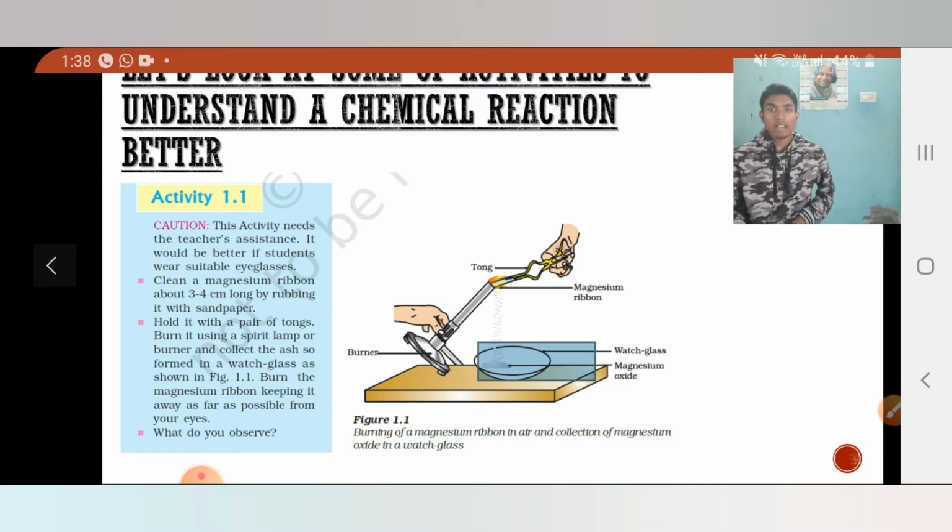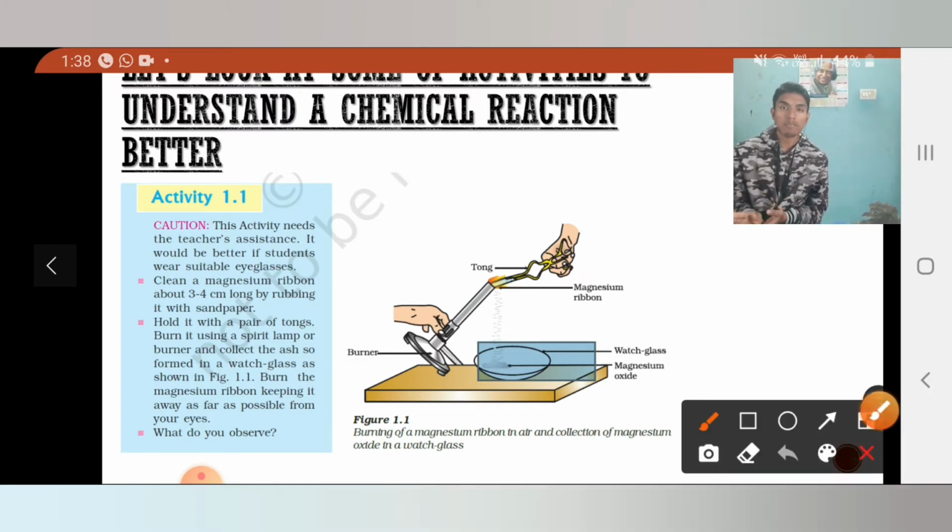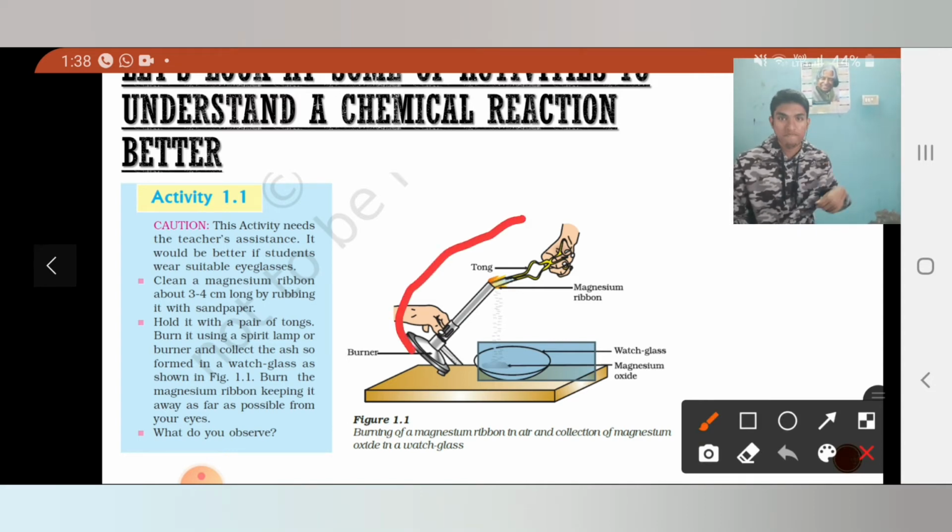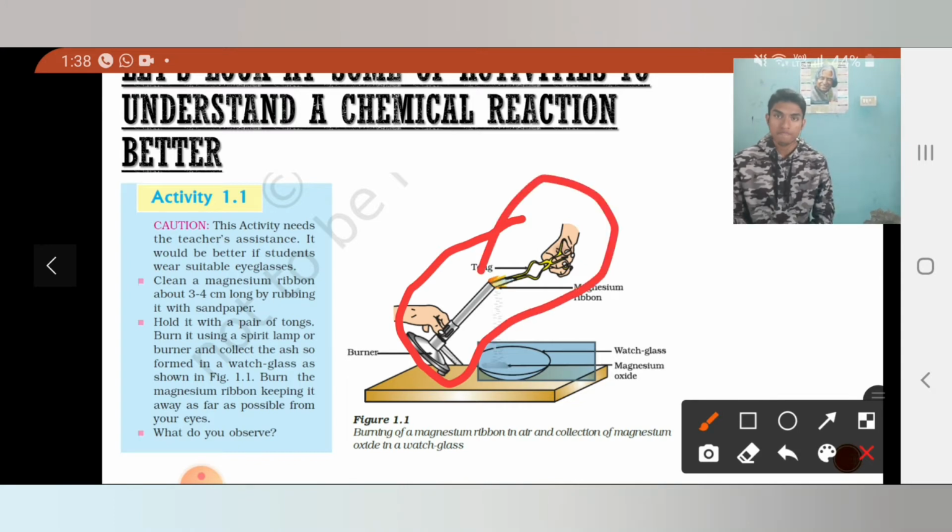you have to take a magnesium ribbon, rub it against a sandpaper in order to clean that. If it has any impurities, they get cleaned if you rub with a sandpaper, and you have to burn it. How are you going to burn it? Not with a matchstick or a lighter. You have to take a Bunsen burner. Bunsen burner, you might have heard what is a Bunsen burner. You generally find it in your science lab, but since your schools are closed due to COVID, due to lockdown, you won't be able to access this.